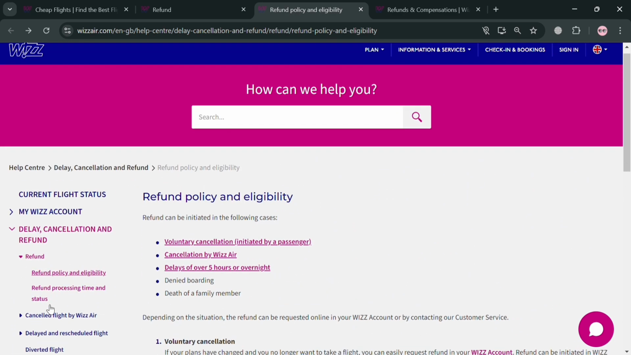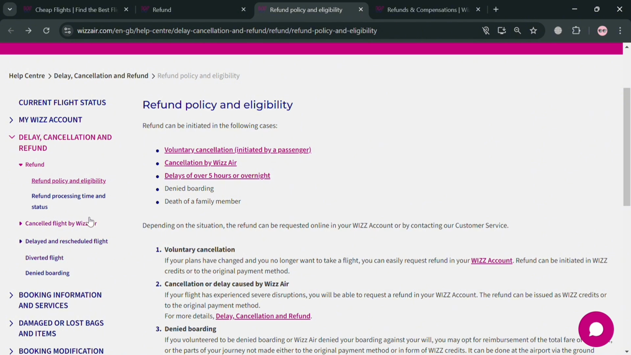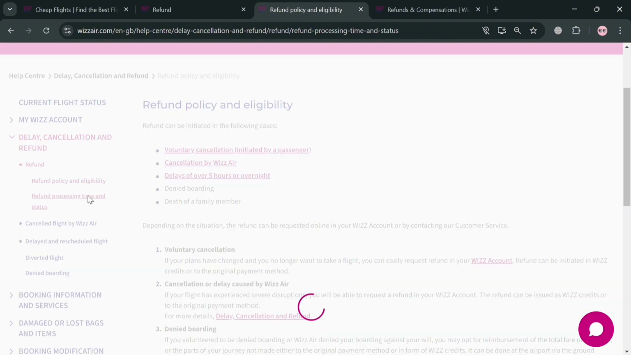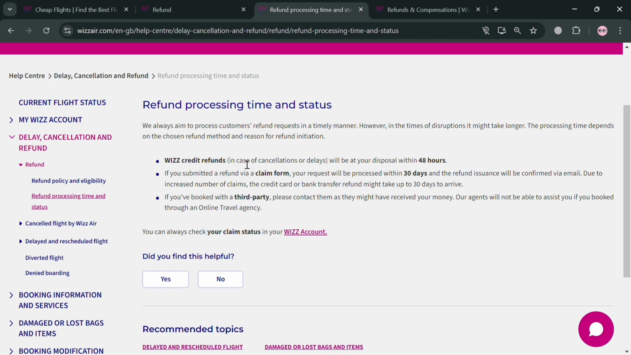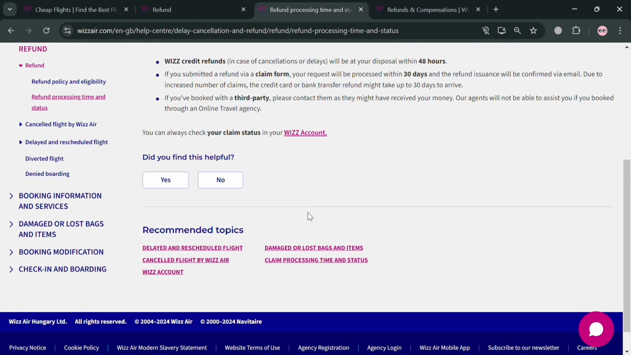to get a refund. Moving on, in the left side panel, you could also navigate to the refund processing time and status in order to know the status of the refund that you just requested. It says here that it takes 48 hours, or 30 days after you submit a claim form, for the Wizz credit refunds to be approved.